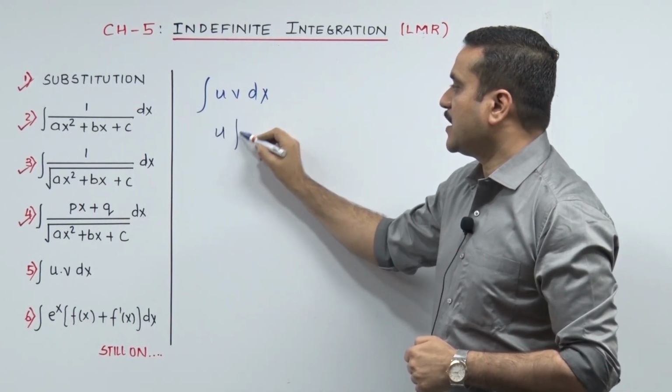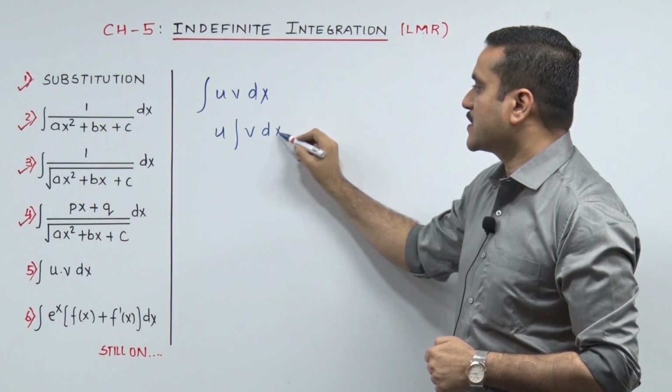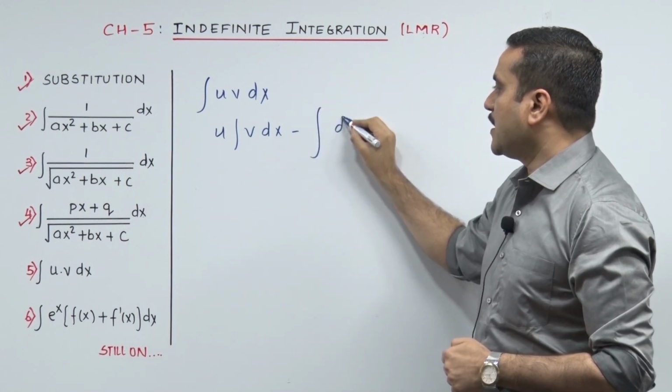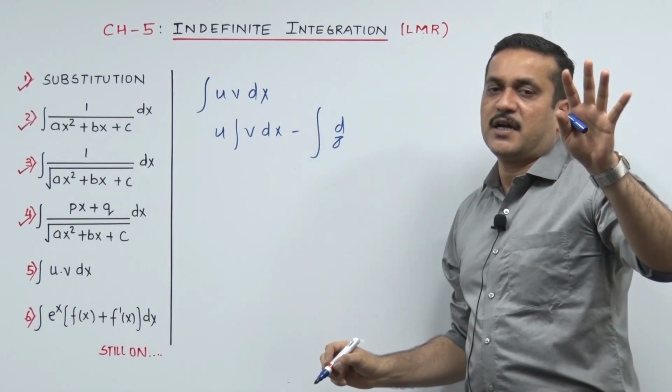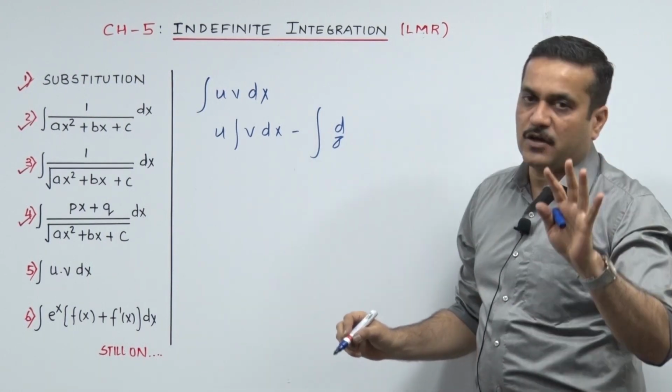First function integrate second function dx minus big integrate derivative of first function integrate second function dx the whole dx. मैंने big integrate बोला, it doesn't mean कि it has to be integrated in some different way. It's my style of saying that.